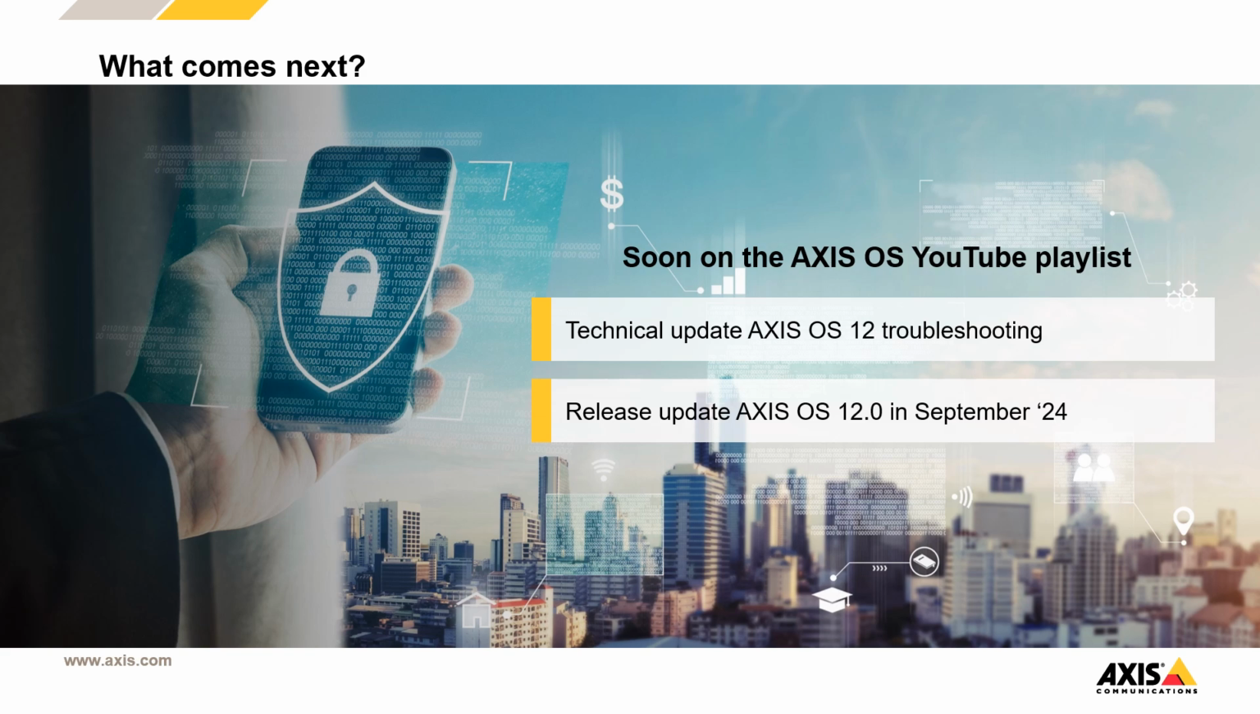And looking ahead, we're back soon with a technical update going through some specific troubleshooting guidelines that are worth considering due to the breaking changes that will be happening in Axis OS 12. And then we will also follow through with a dedicated session to look at what the initial release of the Axis OS 12 lifecycle looks like, where we're launching Axis OS 12.0 in September.